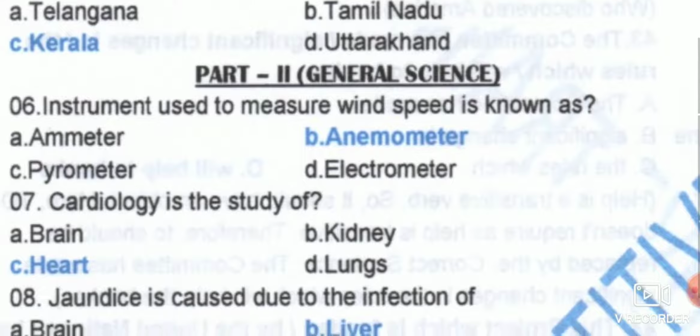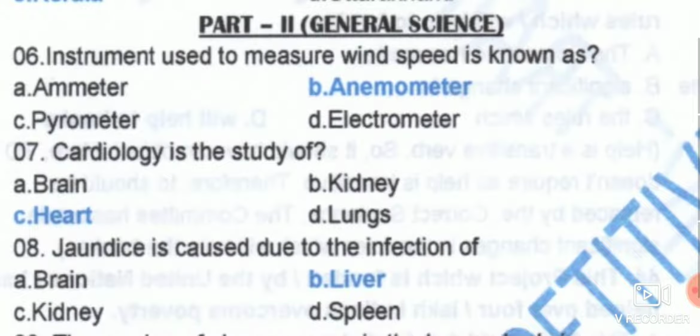And we have the second section, part 2. The instrument used to measure wind speed is known as, these instruments are located on board the ships. On the highest mast you will find these kinds of wind instruments, that is the anemometer, which measures the speed of the wind. And recently we have portable anemometers, which are handheld anemometers. With that we can directly measure the speed of the wind very easily.